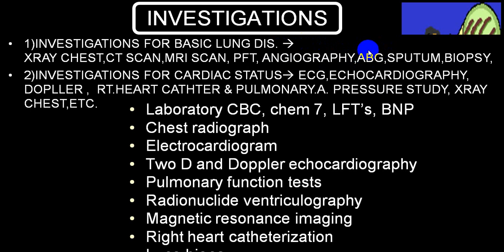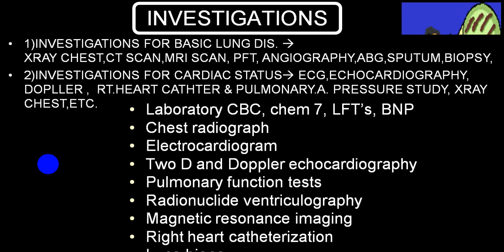To find out the severity of effect, ABG to find out hypoxia and hypercapnia, sputum examination to find out infection or malignancy, etc. Or lung biopsy in case of interstitial fibrosis or malignancy, in those particular groups it will be helpful. ECG, echo and Doppler will be helpful to find out the effect of respiratory disease on the cardiovascular system.